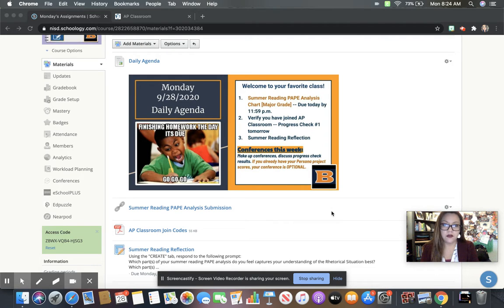You'll also see a new first marking period folder. That's where all of our previous assignments are going to be, so that way we don't have to scroll through like 6 or 7 weeks worth of folders. And then if you have anything you need to go back and reference, they're all there for you.